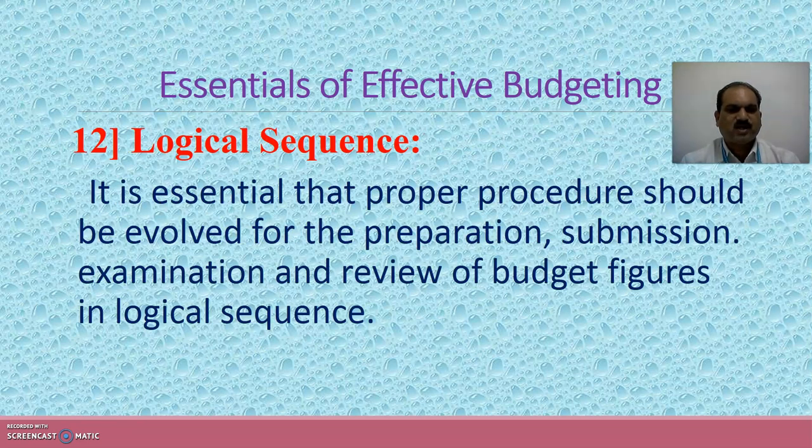12th is logical sequence. It is essential that proper procedures should be evolved for the preparation, submission, examination and review of budget figures in logical sequence. Now, how does the logical sequence arise? First is to prepare, second is to submit, third is to examine, and fourth is to review the budget figures at various stages. And this examining and reviewing the budget figures at various stages is known as logical sequence.